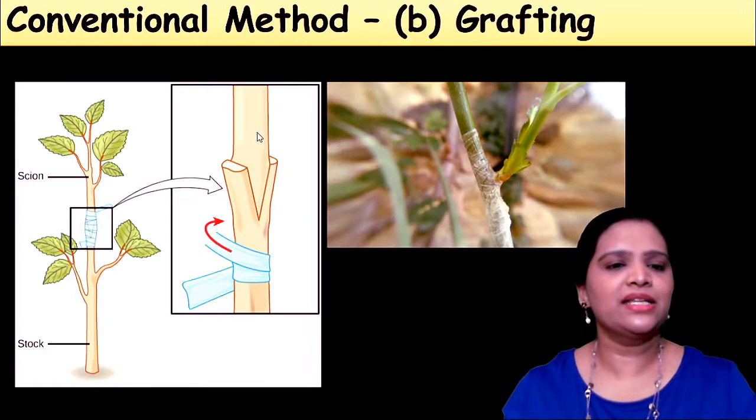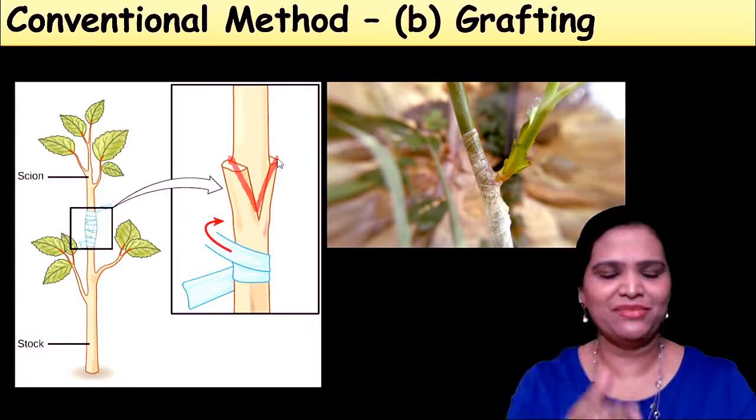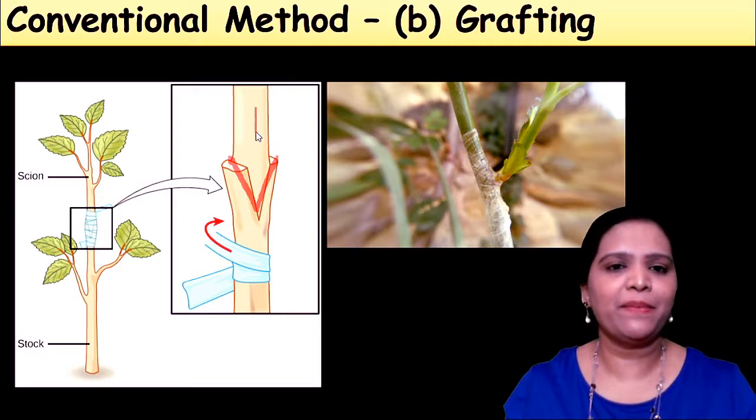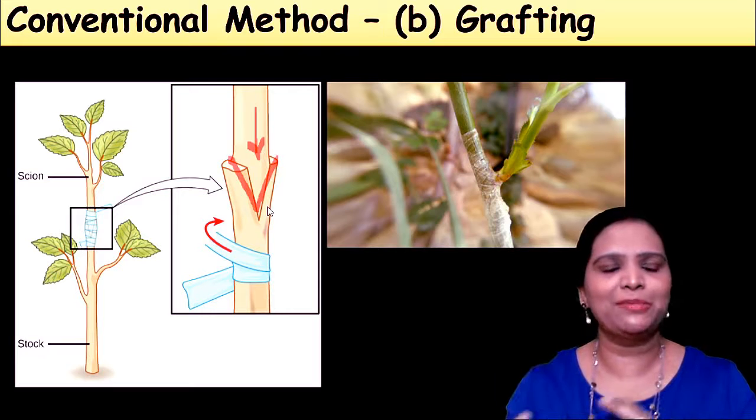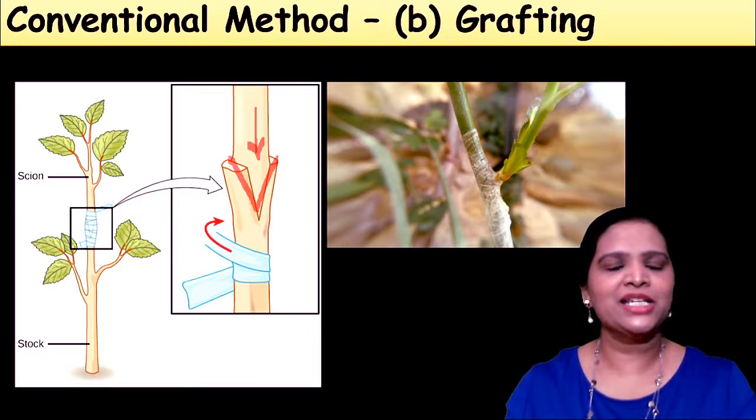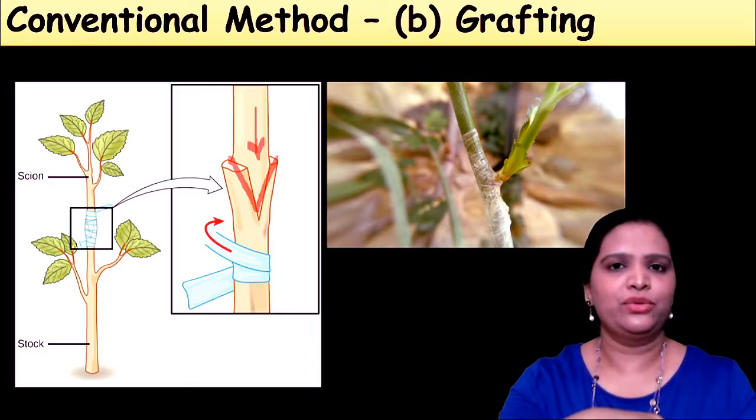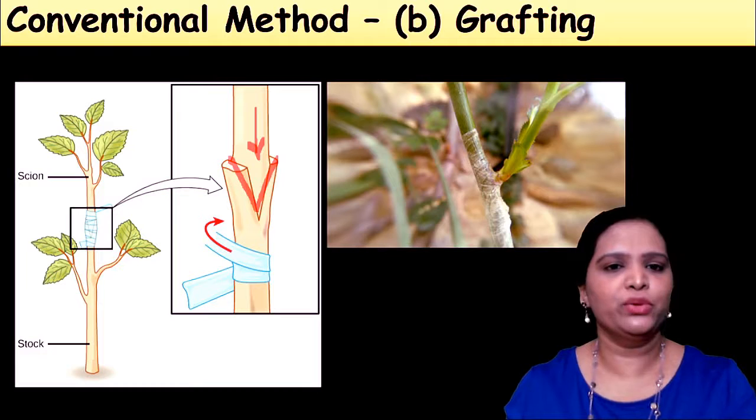Let us see this in detail. This is a rose plant. See here, a cut is made on the stem of the original plant. We make a V-shaped cut and insert another rose variety. For example, we want to make a hybrid plant. We have a red rose plant and we mix it with a white rose plant. A new pink hybrid will be produced.